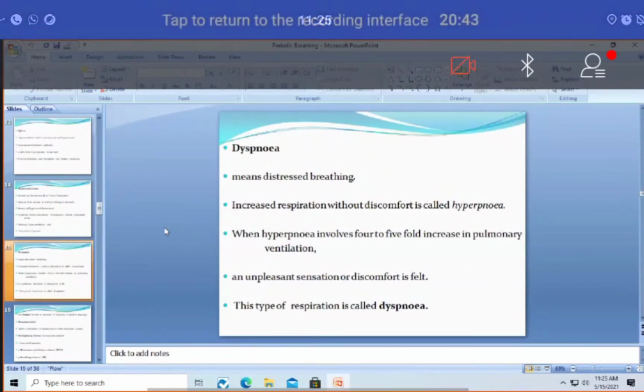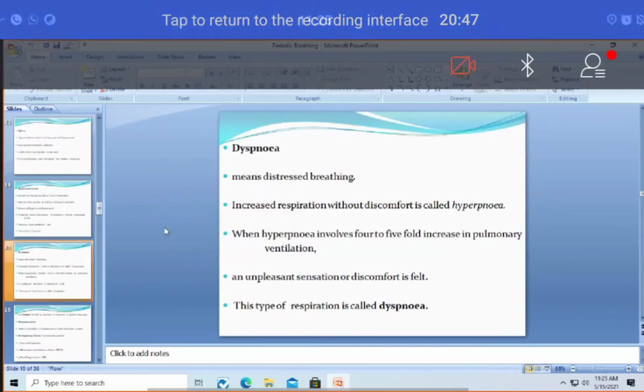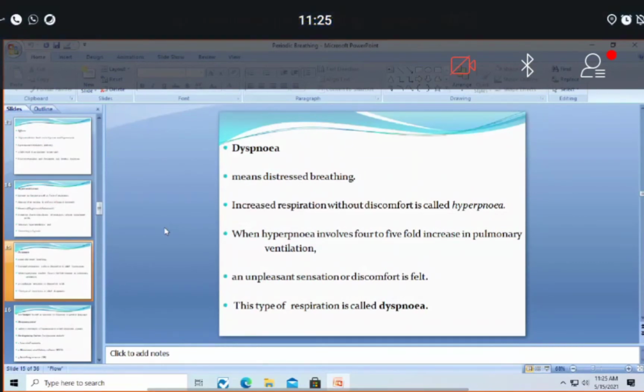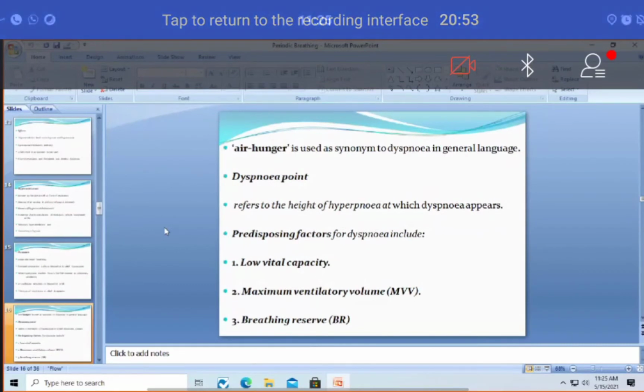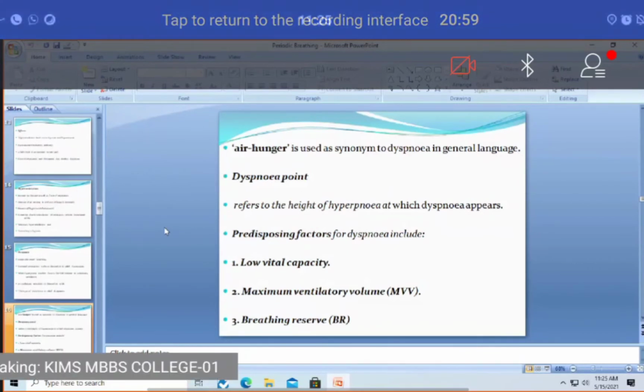Coming to dyspnea, what is dyspnea? Dyspnea is an unpleasant sensation of one's own breathing difficulty or discomfort. In English, it is sometimes described as air hunger. The person will be very much hungry for air.